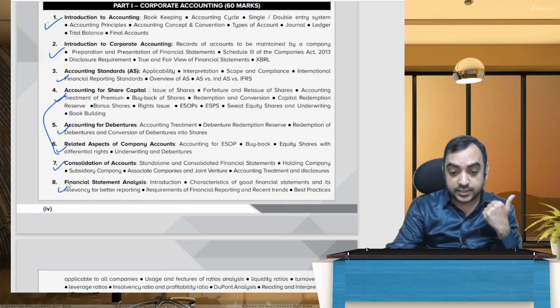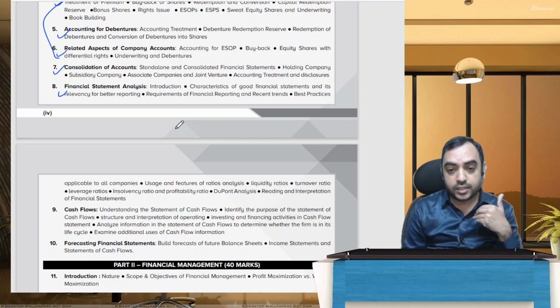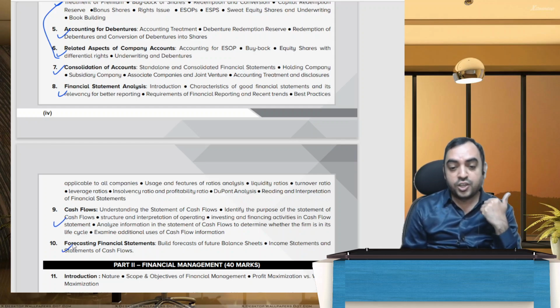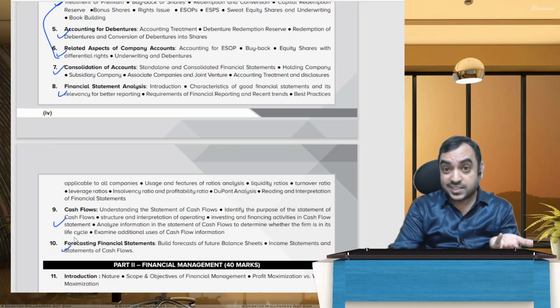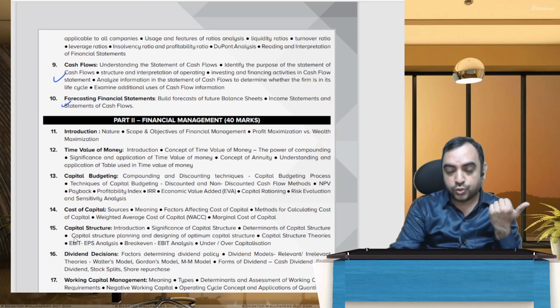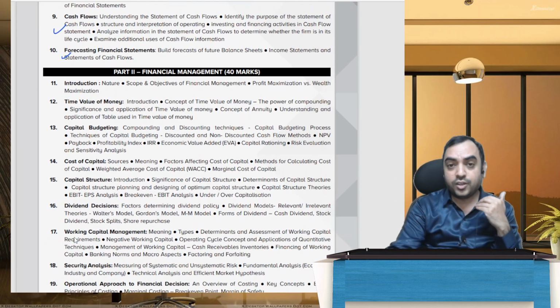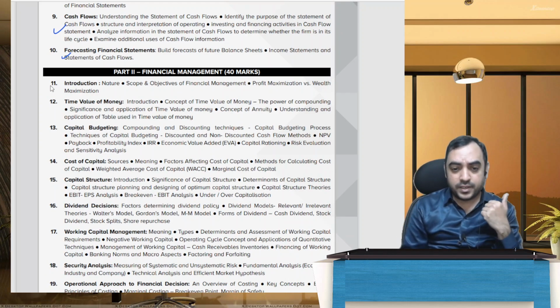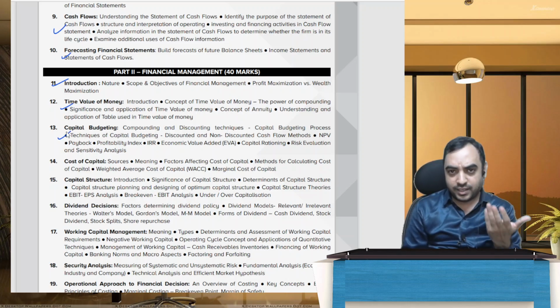Financial statement analysis, which is ratio analysis, is kind of new. Yes, a question was asked from that also. Numerical. Cash flow is numerical. Forecasting is a new area introduced in your syllabus, also a problem-oriented or practical-oriented chapter. Financial management: introduction is theory, time value of money is compounding interest, capital budgeting is investment decisions.